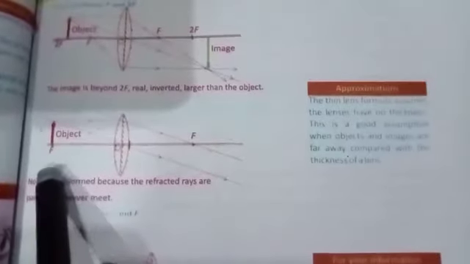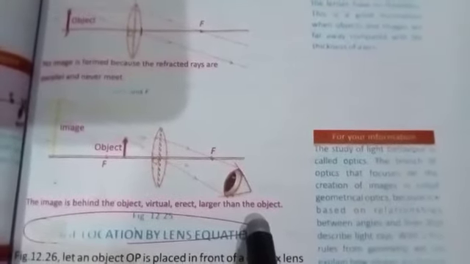When the object is placed at f, no image is formed because the refracted rays are parallel and never meet. When the object is placed between the lens and the focal point f, the image is behind the object. This is the object, and the image is formed behind the object at the left side of the lens. The image will be virtual, erect and larger than the object.